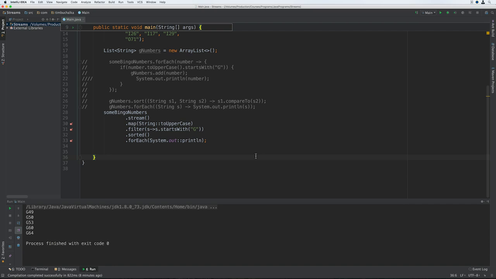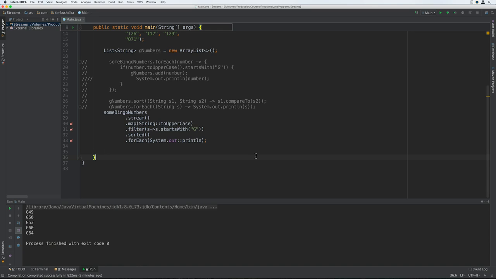So the map method ultimately returns a stream. The stream will contain all the uppercased bingo numbers. In other words, it will contain all the results of calling the toUpperCase method on the input stream. Now, it's called map, by the way, because it's essentially mapping each item in the input stream to the result returned by the function argument. Now, the resulting stream will have the same number of items as the source stream. In this case, the source stream is the result of the someBingoNumbers.stream call.